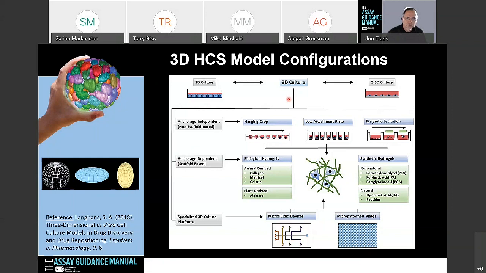I'll show you an example of that. There's also people using magnetic beads to force assemble the cells together to form a spheroid. And then there's also the hydrogels, the Matrigels. This can be biological hydrogels, or synthetic-derived hydrogels. There's also a group of people using micropattern plates to create these spheroids. And you can also have microfluidic devices, including organ-on-a-chip type models, that also can be 3D.